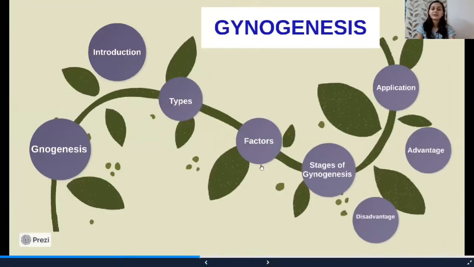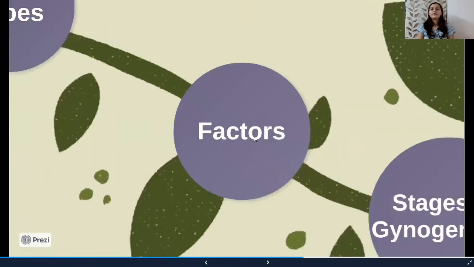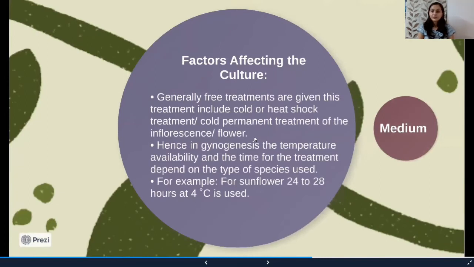Now, what are the factors affecting gynogenesis? Generally, the most important factor which affects gynogenesis is temperature. Whether the flower should be treated with heat or cold completely depends on the type of species which we are taking for gynogenesis.